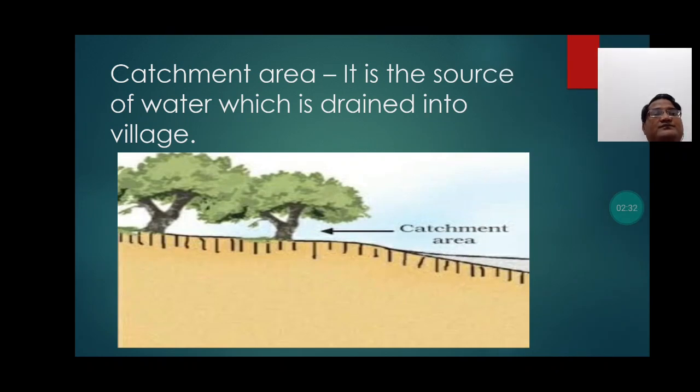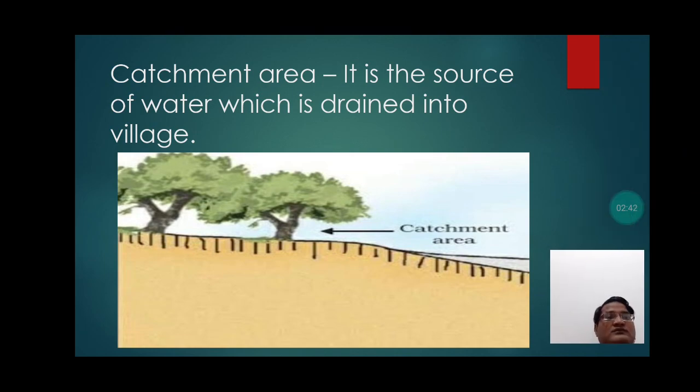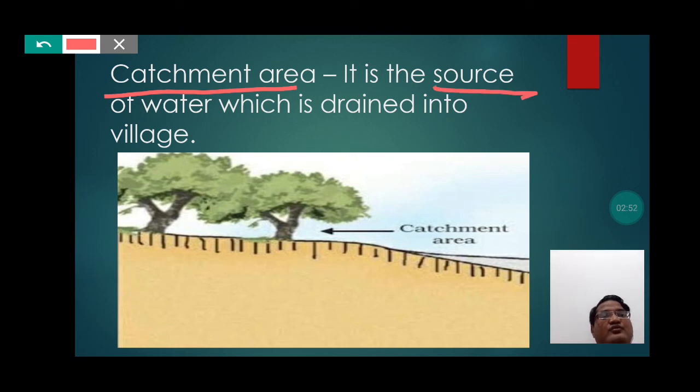Catchment area. It is the source of water which is drained into the village. So students, if you concentrate on the catchment area, then you can notice it is actually the source of rainwater which is to be drained into the village.